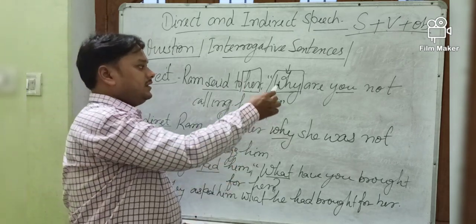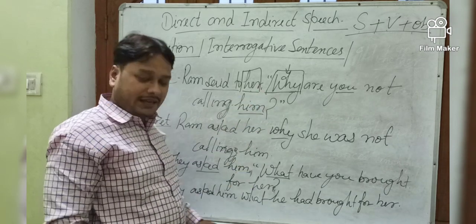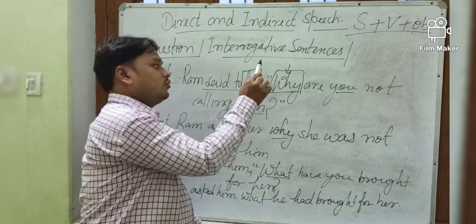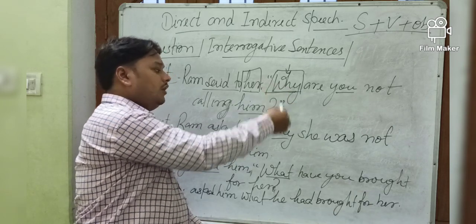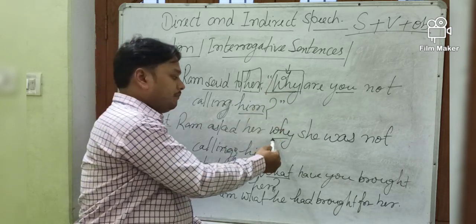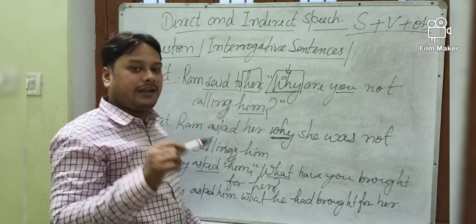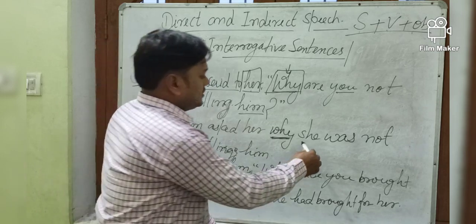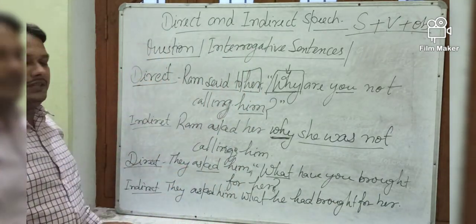Once again I repeat, whenever you find these WH type sentences in direct speech, the same interrogative word which is used there in direct speech will be kept and written as the connector. After that, the sentence will be a simple sentence: subject, verb, and then object.